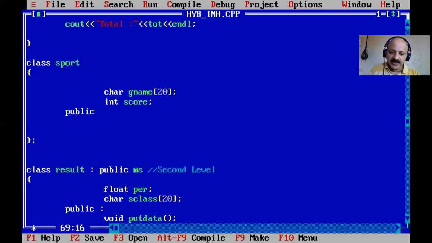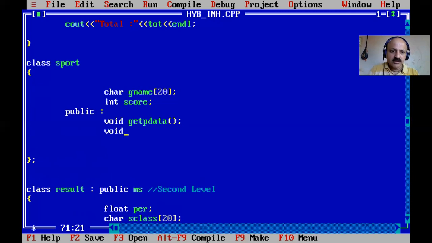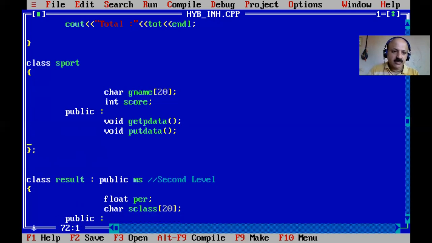Then here we can design the same for that. We can say get data with the same name, and then here I give put data. Okay, so yes, we can combine.